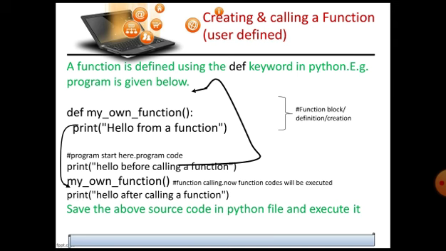It is very simple. The output is there. First, hello before calling a function will be printed, then inside my_own_function, the hello from function message will be printed, then the last message, hello after calling a function, will be printed after the function has finished executing.